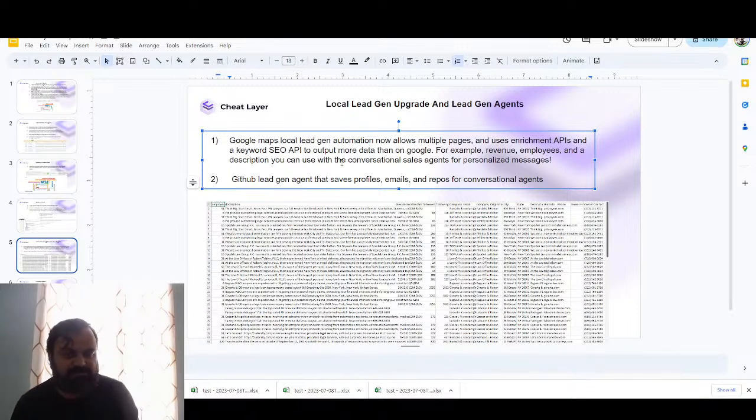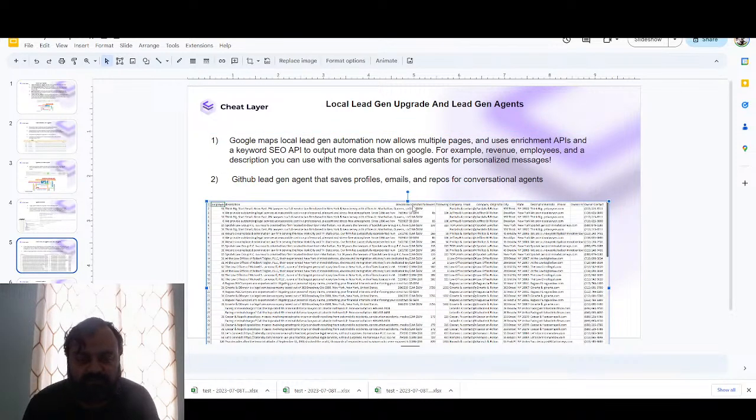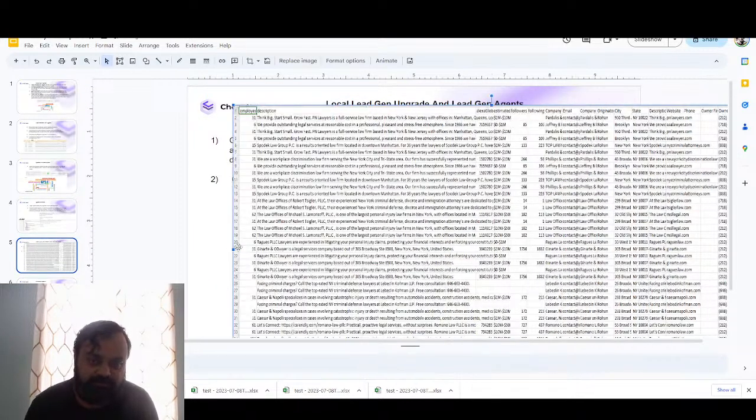That Google Maps automation already existed, and it's able to generate local leads. It's currently down because we're switching to a new API. The way we set this up, we were using the same API, just a different API key. If you look at the data, it gets more data than you can get on Google. I should open the Google Sheet. Where's the Google Sheet? Oh yeah, we'll just run this. Yeah, it gets more data than you get on Google.